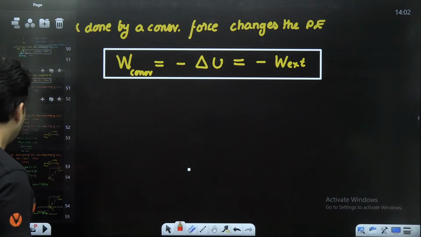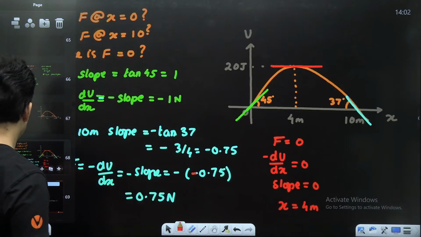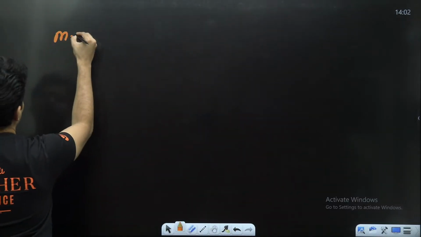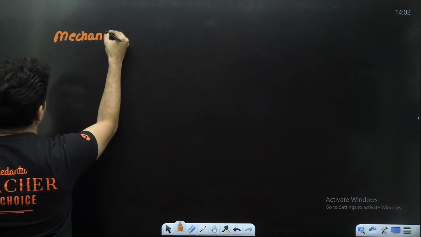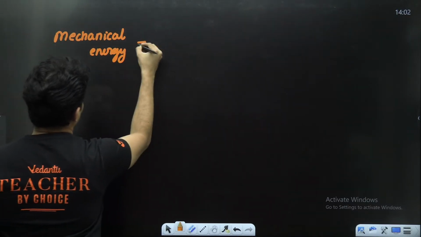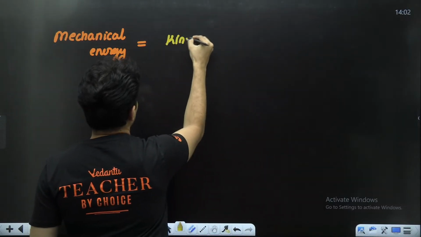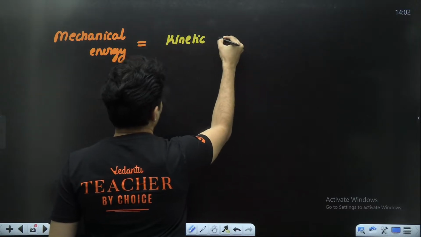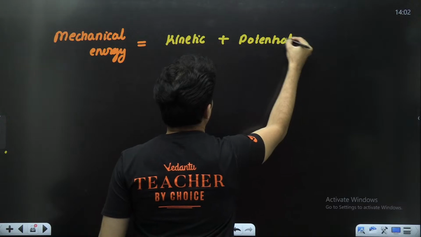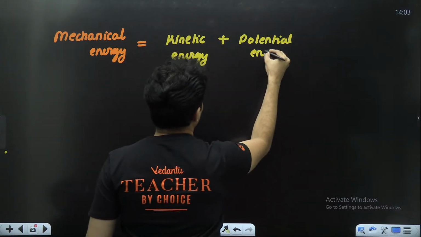Okay. Now let's come to the combination of kinetic and potential energy, which is then called mechanical energy. So simply put, mechanical energy is nothing but the sum of kinetic and potential energy. That's all.